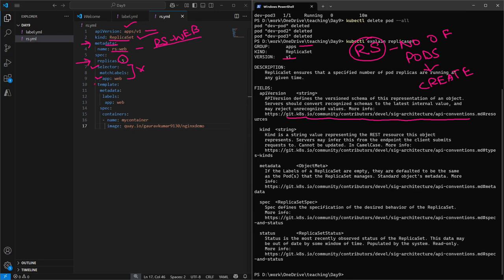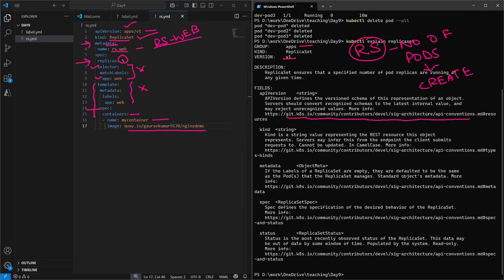Line number 10 is mentioning the template. And here it is mentioned the metadata labels app web. We'll come to that point again. We are good to ignore it. From line number 14, we have mentioned the containers, and here we are creating a container named my container with this image.